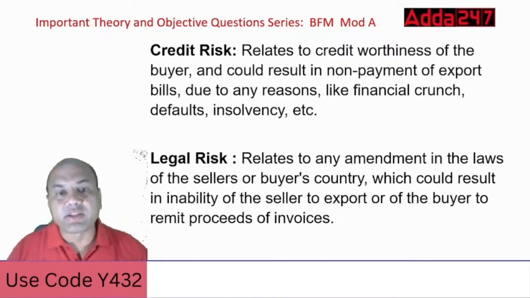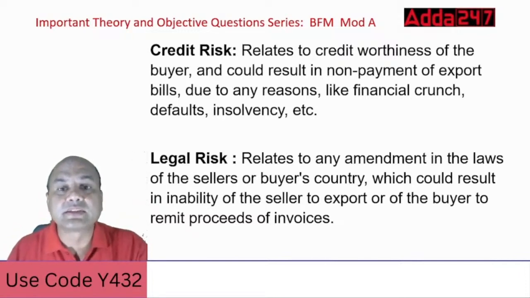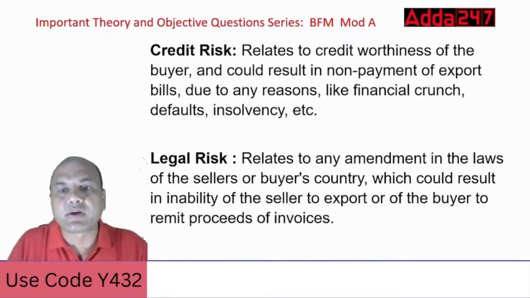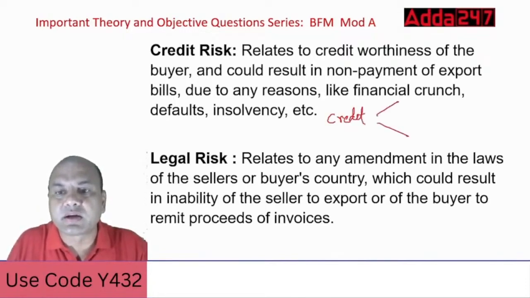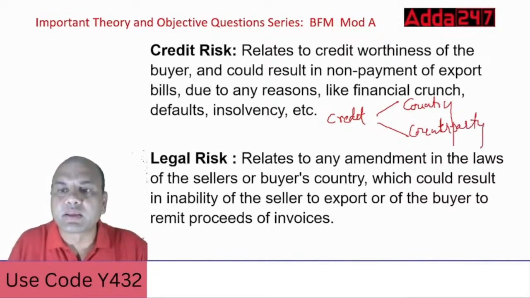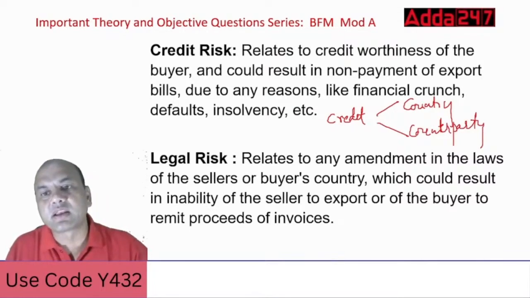One is counterparty and second is country risk. Let me draw it over here. Credit risk will always relate to two parts. One is country risk, and second is counterparty risk. What do you mean by this? Country and counterparty risk.